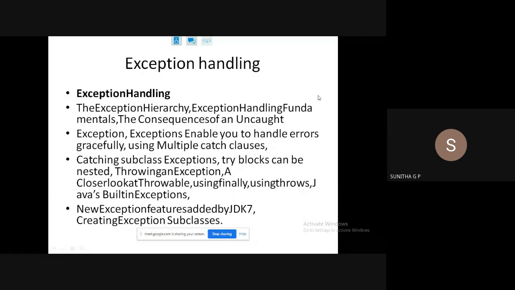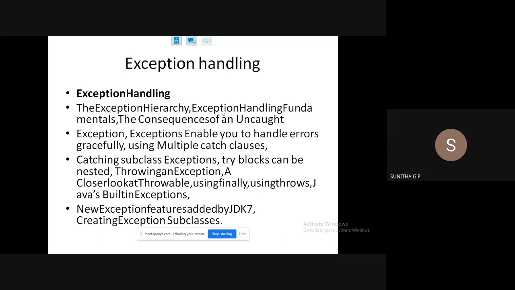So this is what they have given in general. How will the flow be? You will have a definition of exception, and you will discuss why we need to handle the exception, what the fundamentals are, and how we are going to handle an exception. Then what are the types of exception, and how you will differentiate an error from an exception.